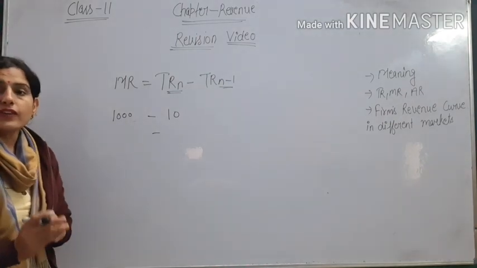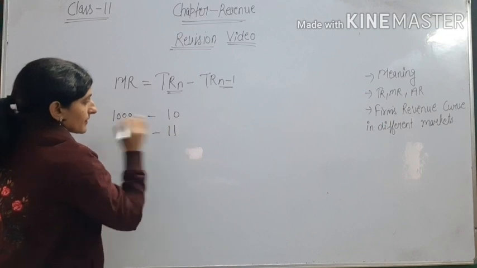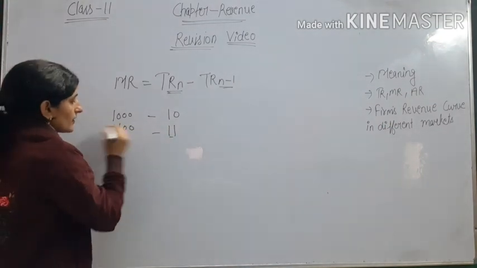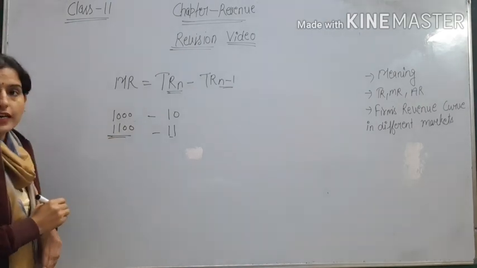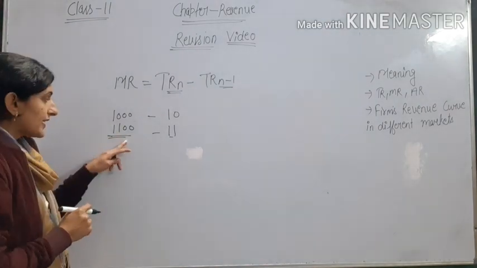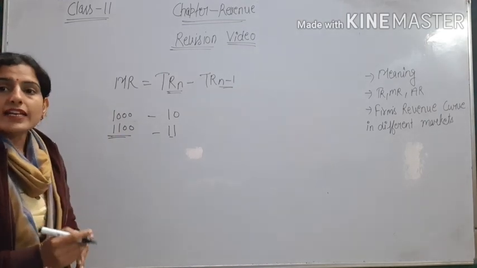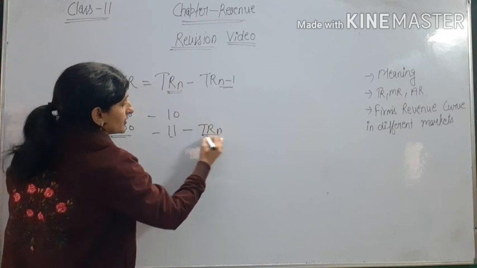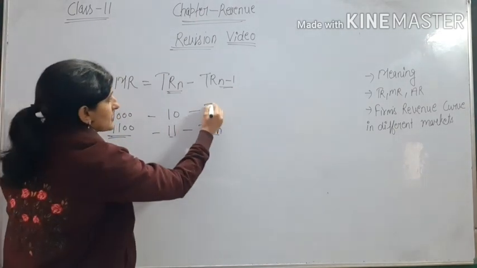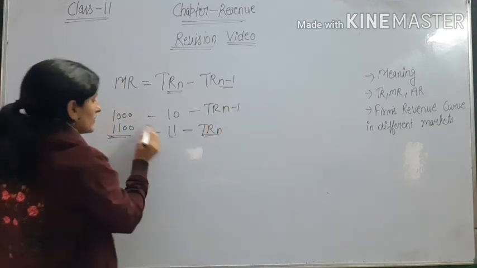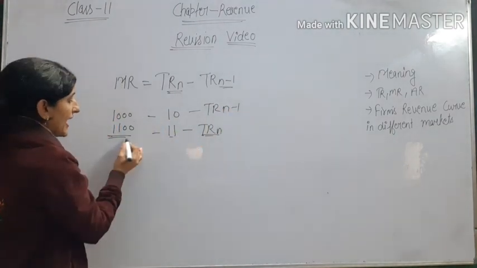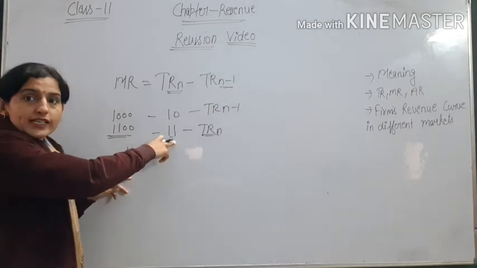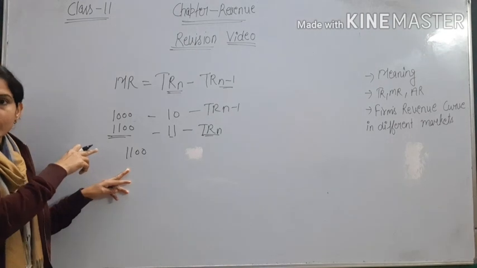there is demand of 11 biscuit packets. Okay, the firm is selling 11 packets and total revenue is 1100. Okay, so there is an increase of 100 rupees. So how will we calculate marginal revenue? TRn means this is our nth unit. This is our TRn and this is TRn minus 1, the previous unit. So TRn is 1100 because by selling the 11th unit, the nth unit, the firm is getting 1100 rupees.